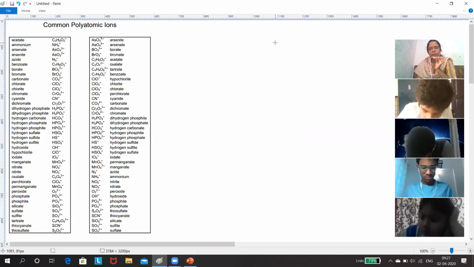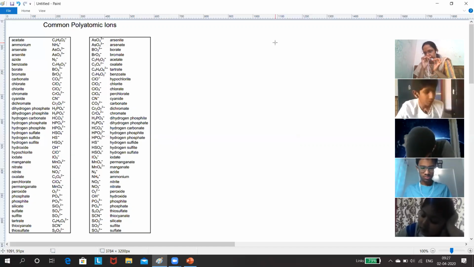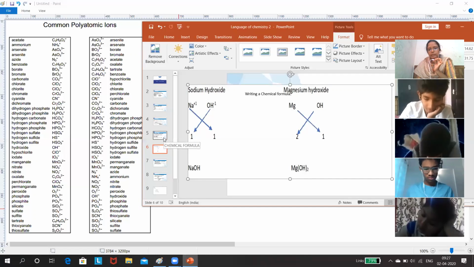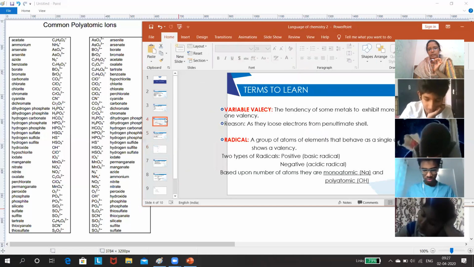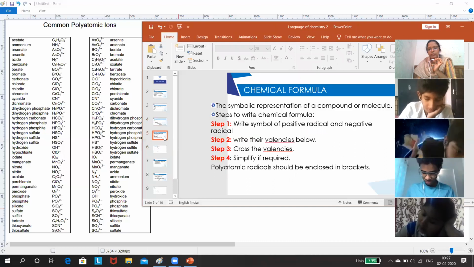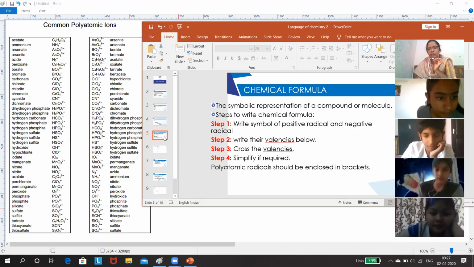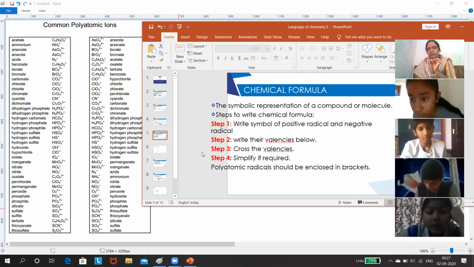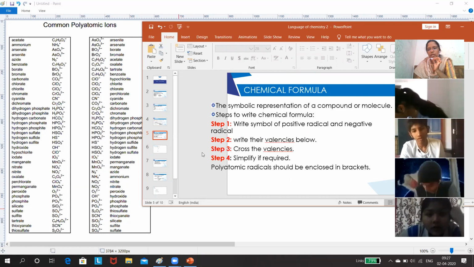Ammonium carbonate. Done? Then aluminium hydroxide.